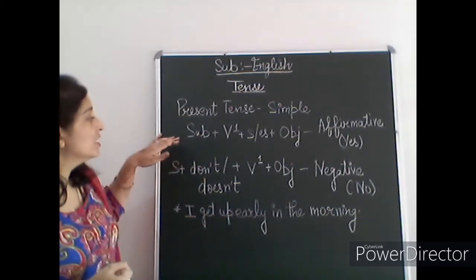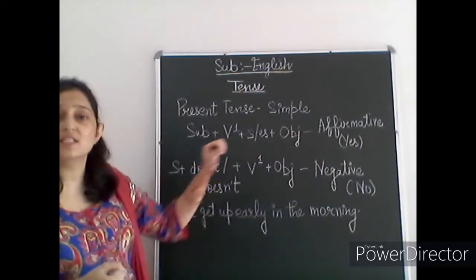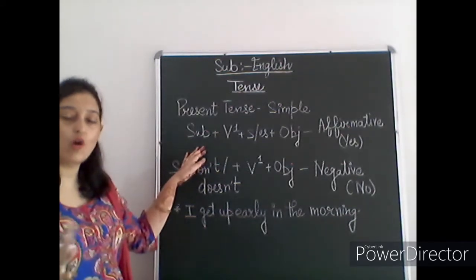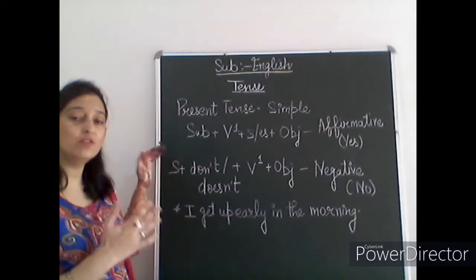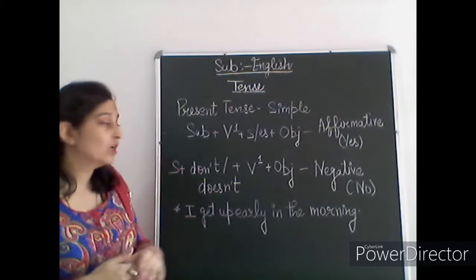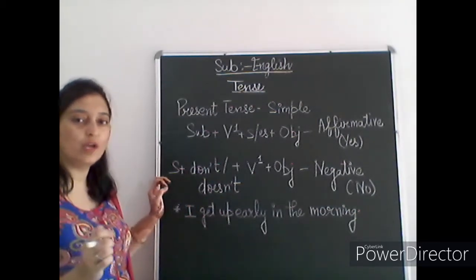And one more thing, this is the affirmative form of the sentence. This is the yes statement. So here, this is the affirmative. So nothing is going to be added. And if you want to write the negative form of the same sentence, the no statement, the negative statement, just one slight change you have to do.